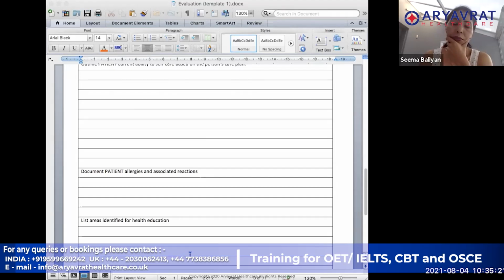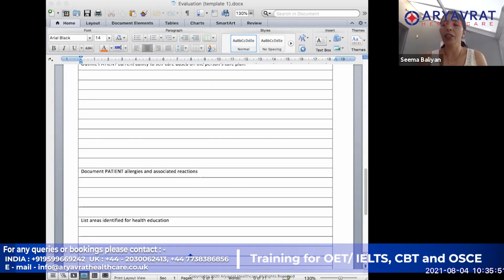Also, when we are writing, although I am referring to it as the patient is able to do that, I'm saying this because I do not have the scenario at the moment. But remember, it is a care plan and the evaluation. You are writing for a particular patient, so please give the referral of the patient's name.